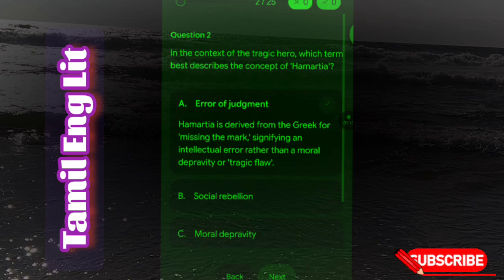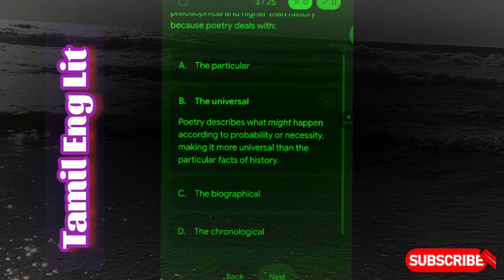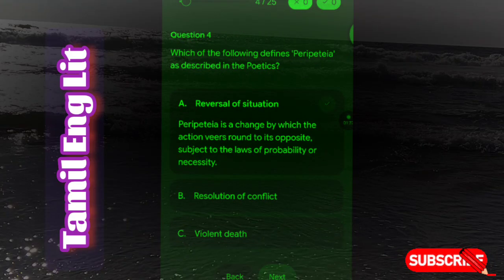or tragic flaw. Next question is, Aristotle argues that poetry is more philosophical and higher than history because poetry deals with the universal. Poetry describes what might happen according to probability or necessity, making it more universal than the particular facts of history. Next question is, which of the following defines peripeteia as described in the Poetics? Reversal of situation. Peripeteia is a change by which the action veers round to its opposite, subject to the laws